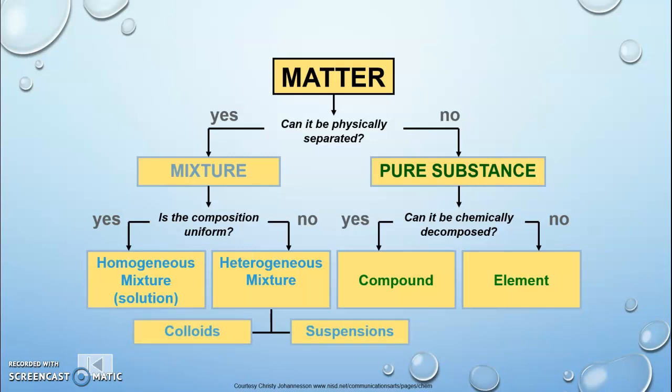And then finally, we're going to elaborate a little bit on heterogeneous mixtures later. There are two specific types of heterogeneous mixtures that I'll be introducing to you, colloids and suspensions. Suspension is a really great word because if you think of something being suspended in air or in liquid, that means it's held up and that eventually it can fall down.